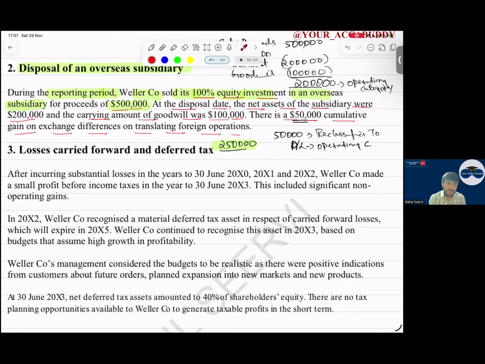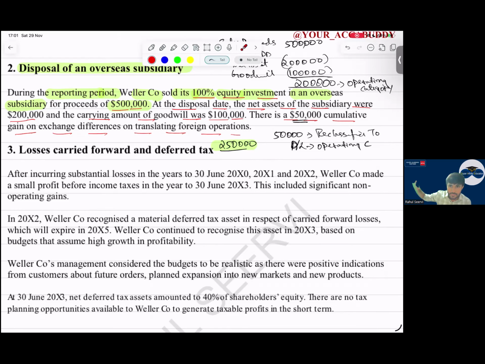Can I say that if future taxable profits are not available, then the company should make taxable profits through tax planning opportunities? By planning your tax properly, we can make some taxable profits. So in that way also we can recognize. Now when we carry forward the losses, it should be allowed by the government. And in future, profit should be there.